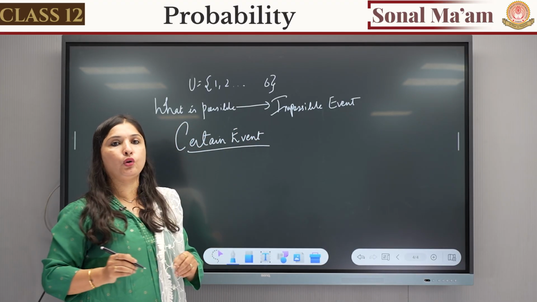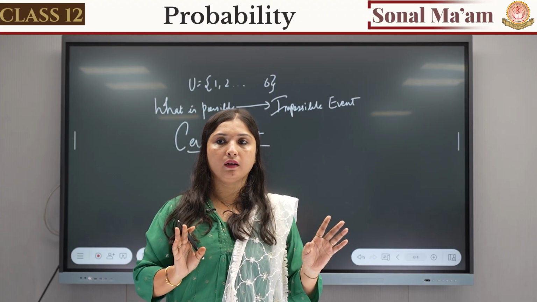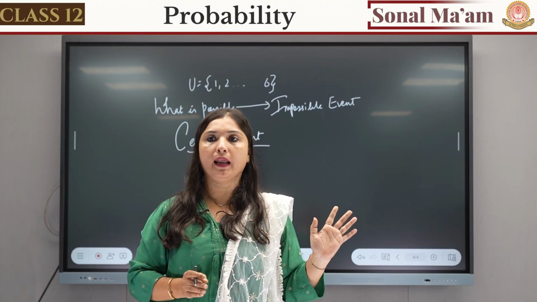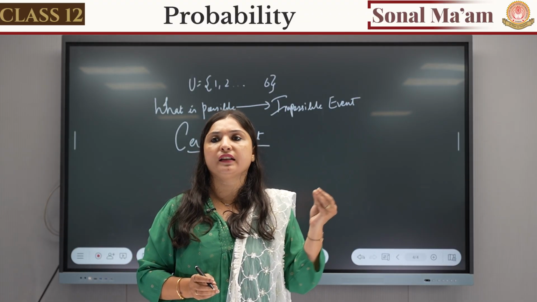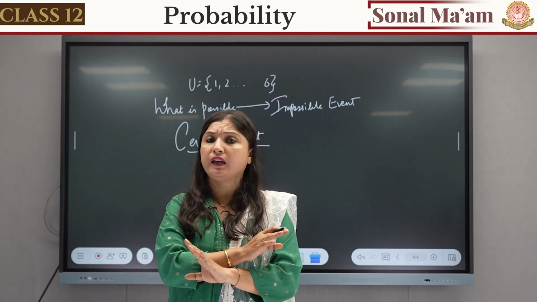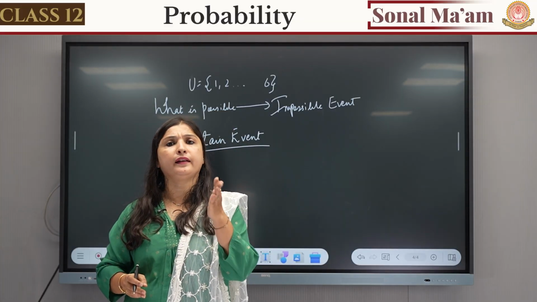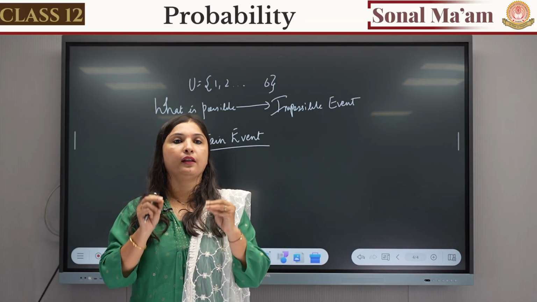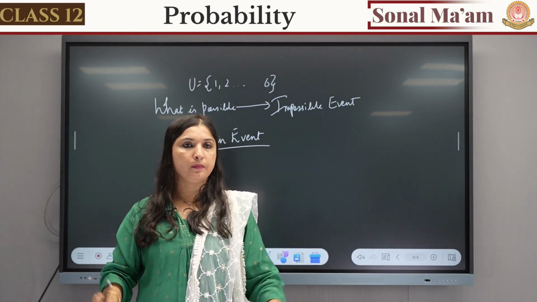Possibility of getting number 2 and 4, not together, but 2 or 4 will come. When the dice is thrown, it is possible, right? 2 can come, 4 can come. So that is a certain event, an event whose possibility exists. Impossible event means an event whose possibility does not exist, which cannot occur. 2 and 4 cannot come together, head and tail cannot come together. When anything cannot come together, it clearly means that it is impossible.